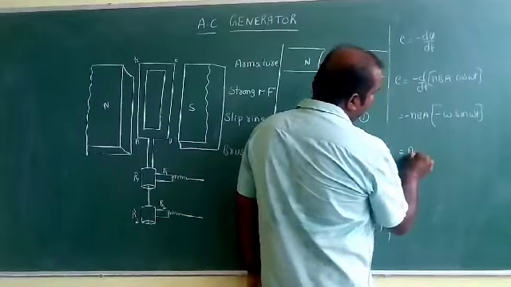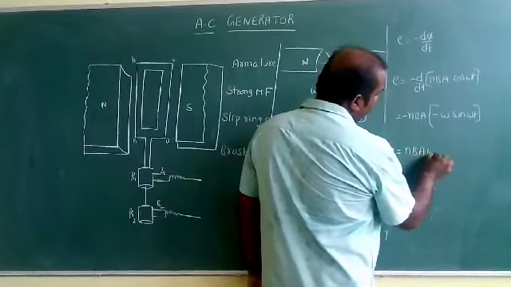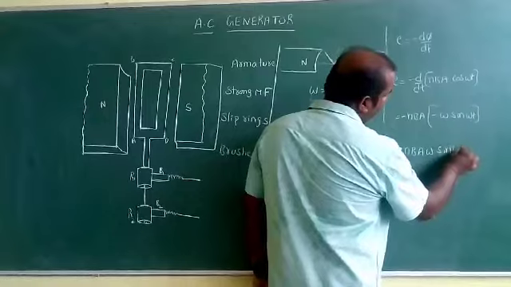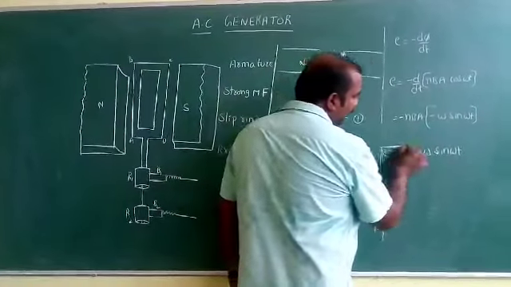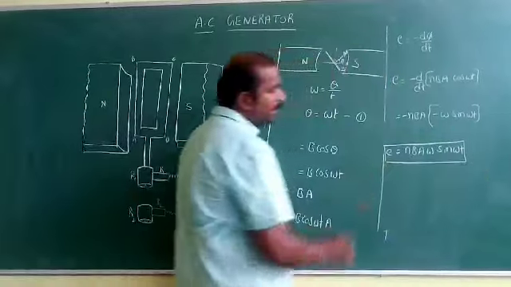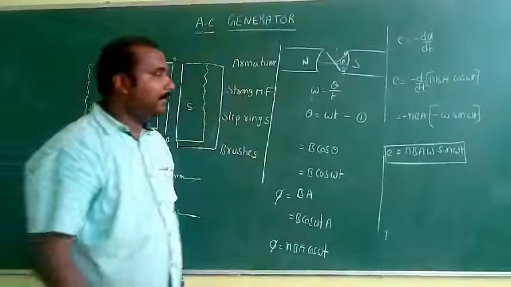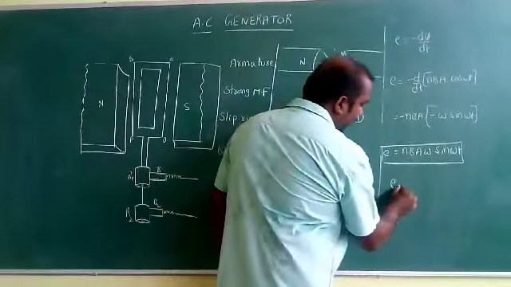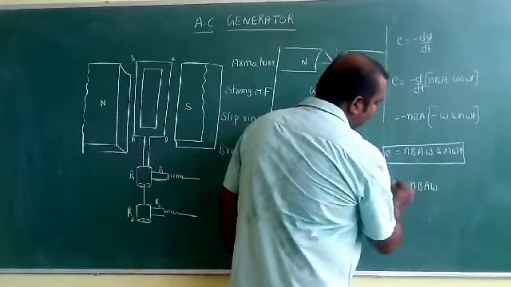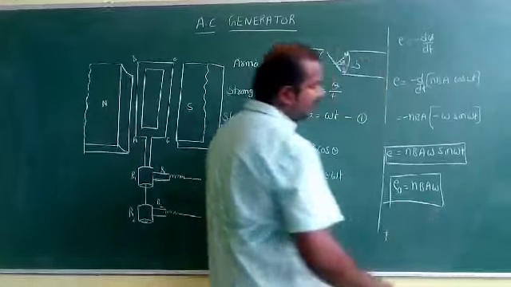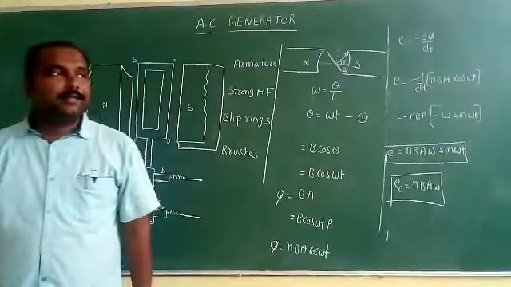And finally you will get NBA omega sin omega t. So this is the value of instantaneous EMF at any instant of time. And finally from this equation, the maximum value of EMF is given by NBA omega. So this is all about the AC generator.